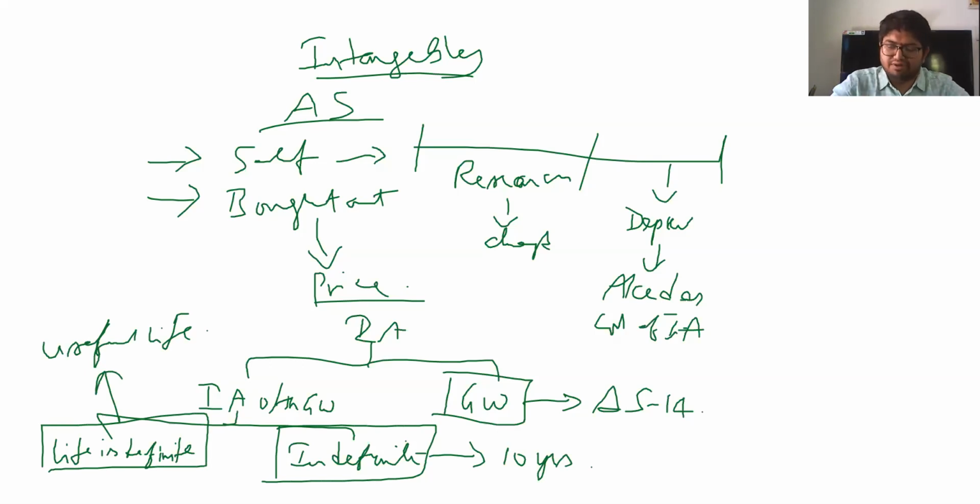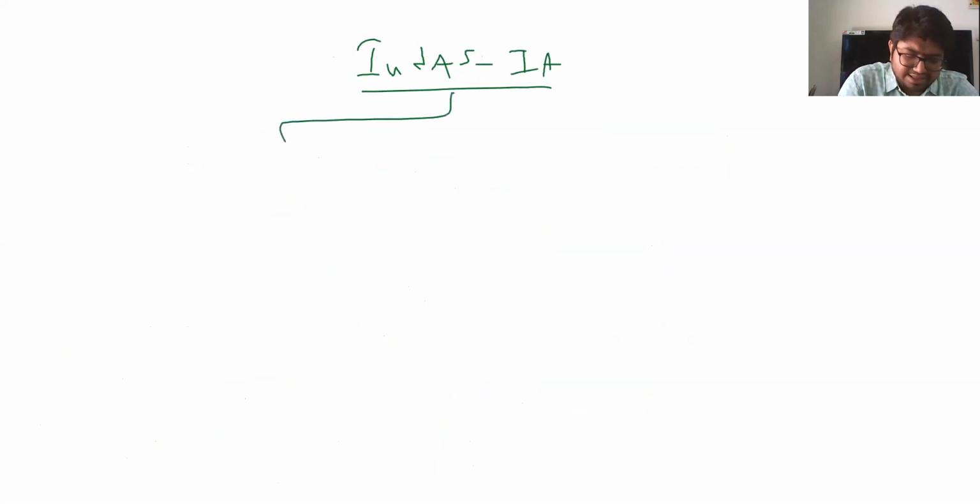However, under Ind AS, none of these apply. Now, under Ind AS, for intangible assets, as I earlier mentioned, assets are classified into intangibles other than goodwill and goodwill.